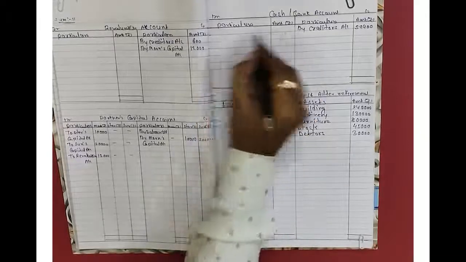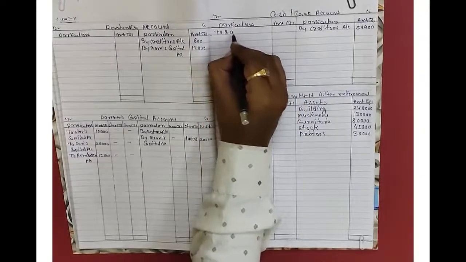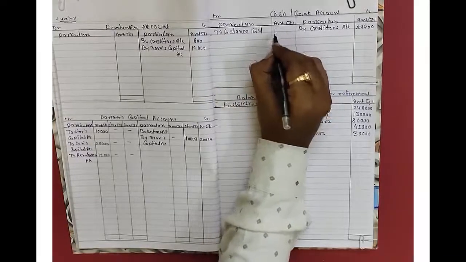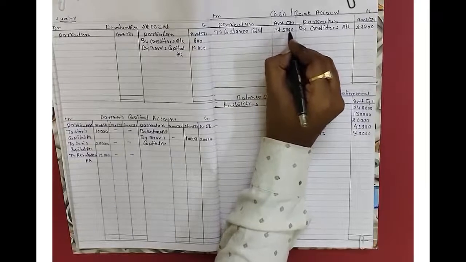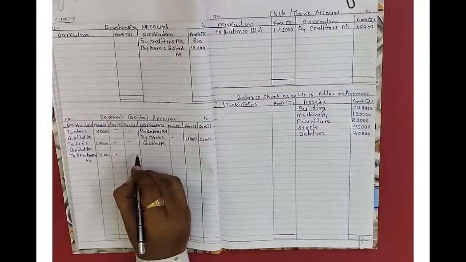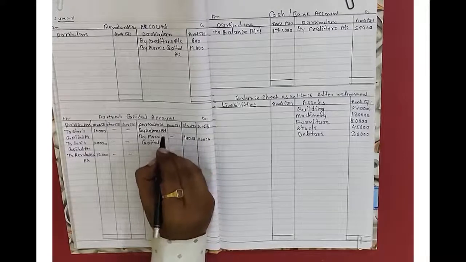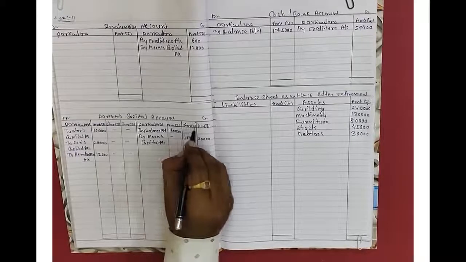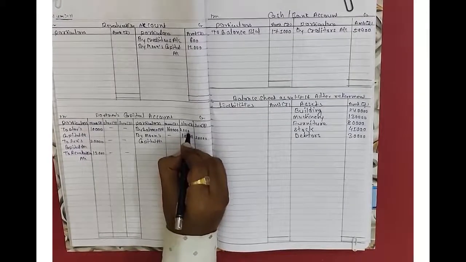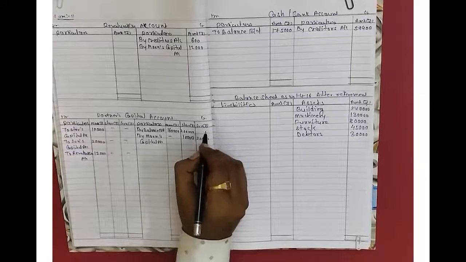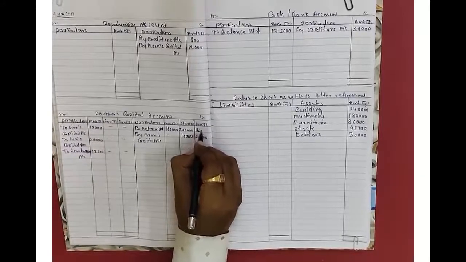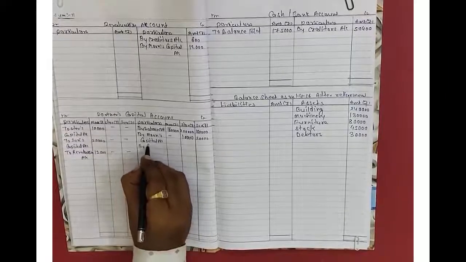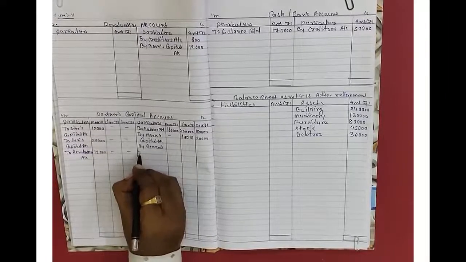A bank balance, cash and bank account debit side, to balance BD, an amount of rupees 1,75,000. Okay. Then capital account 1,60,000 for Moon, Star account 2 lakh and Sun account 1,80,000. Okay, general reserve will be distributed between old partners